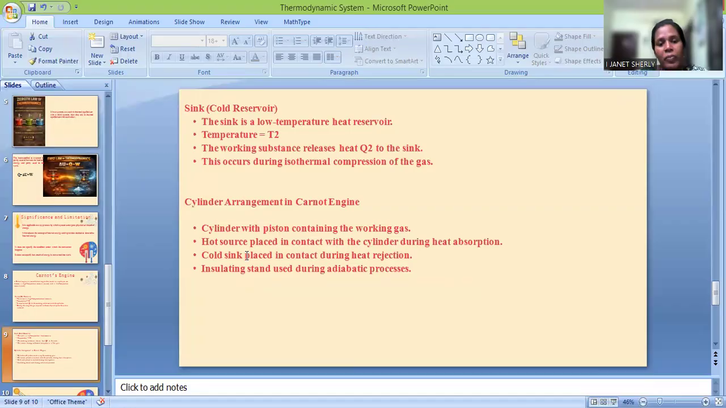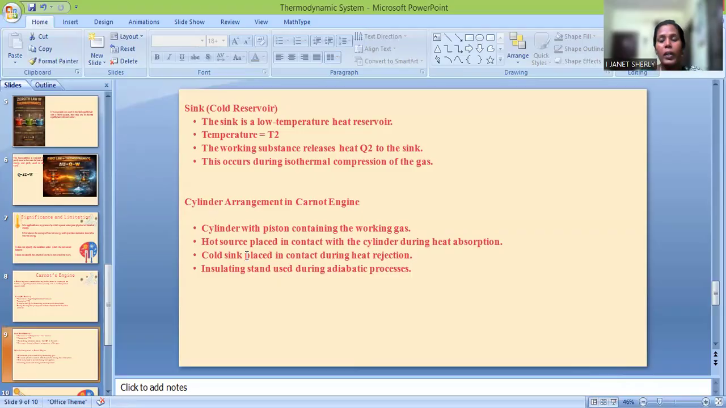And the third important part of a Carnot engine is a cylinder. So a cylinder with a piston, and we should have some gas as a working substance. So a hot source is placed in contact with the cylinder for absorption, and a cold sink is placed in contact for rejection. And along with this, there will also be an insulating stand, right? So these were some of the important parts of a Carnot engine.